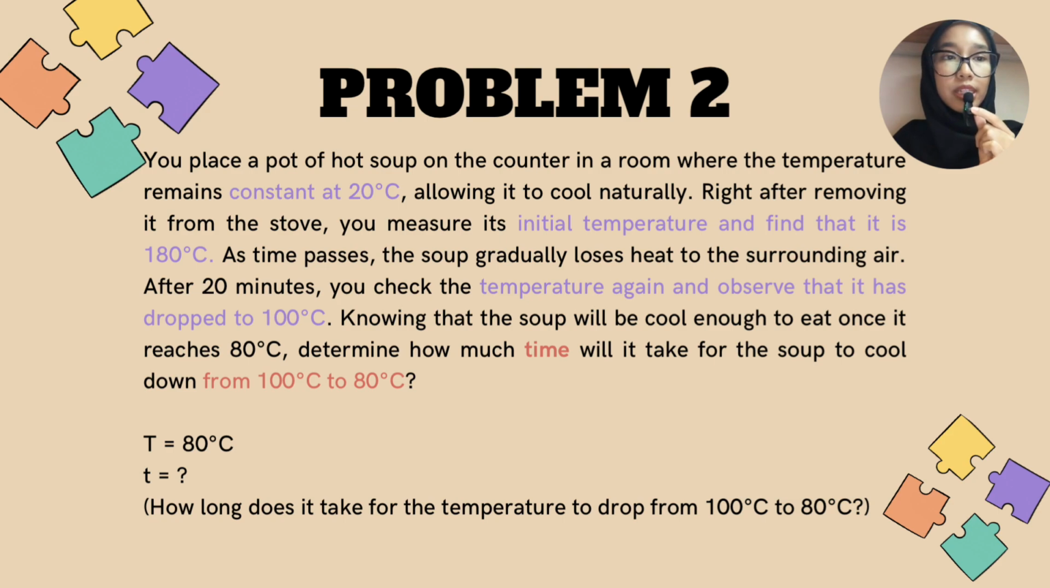So, as we see in the problem, we know that the constant temperature is 20 Celsius and the initial temperature when the soup is hot is 180 Celsius. As time passes, after 20 minutes, it turns to 100 Celsius. So we want to determine how much time it will take for the soup to drop from 100 Celsius to 80 Celsius. The target temperature is 80 Celsius and we want to know how long it takes for the temperature to drop from 100 Celsius to 80 Celsius.